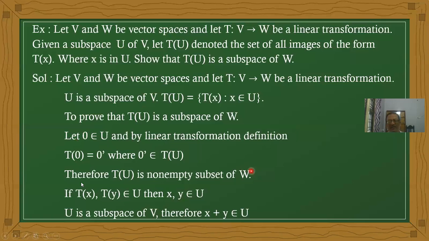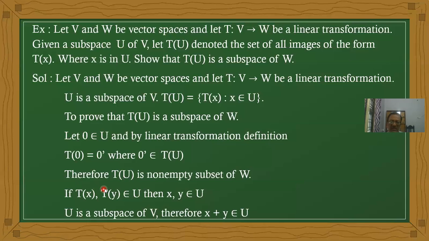After that, from the property point of view, closure under vector addition. For that I am selecting two vectors from T of U. Sorry, it is T of U, I am extremely sorry.